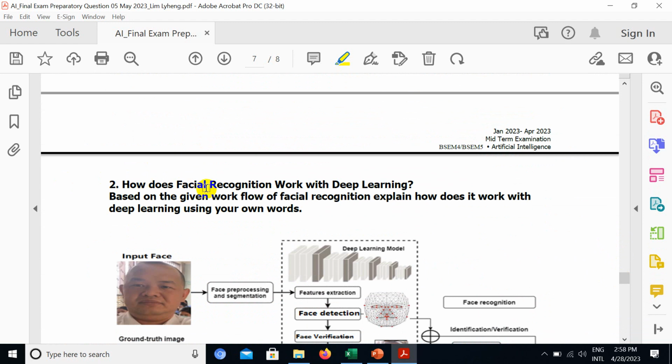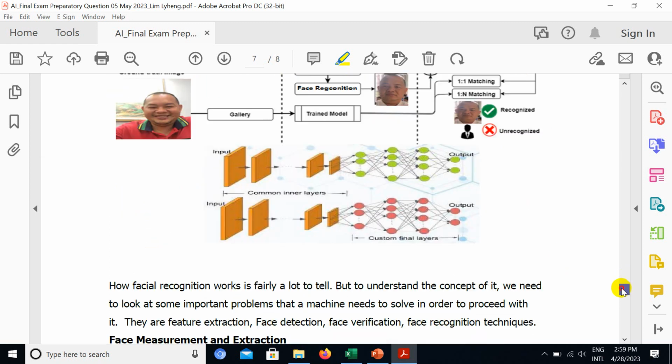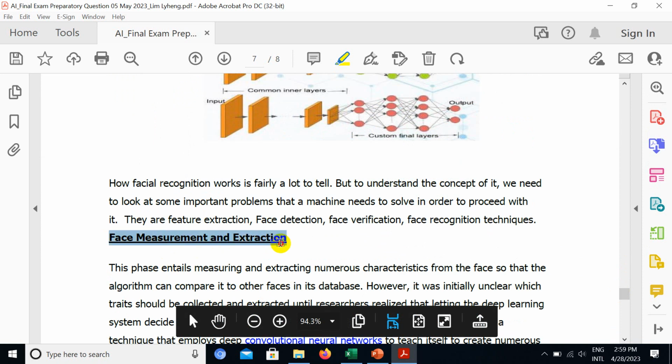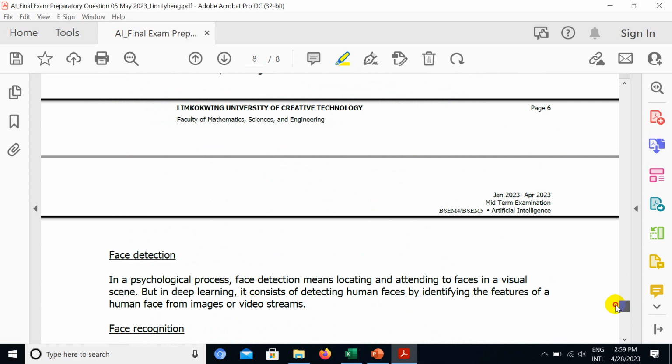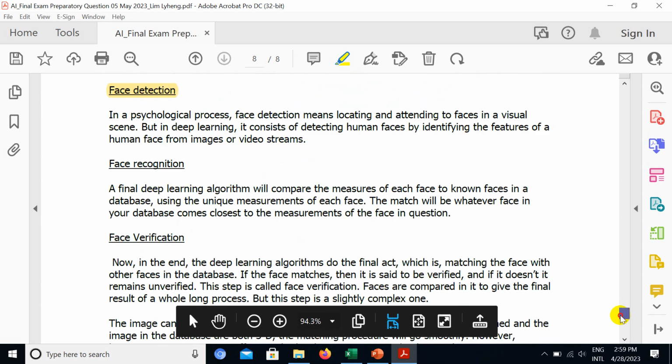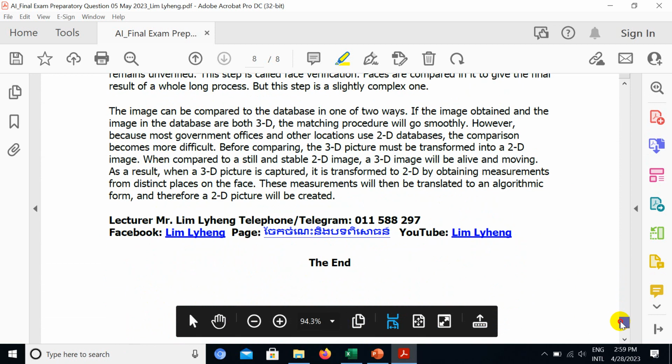And the last one: how does facial recognition work in deep learning? Based on the given workflow, explain how facial recognition works with deep learning using your own words. Let's say face measurement extraction. So what is face measurement extraction? And then face detection. What is face detection? How does it work? And what is face recognition? How does it work? What is face verification? How does it work? Right? And then that's all.